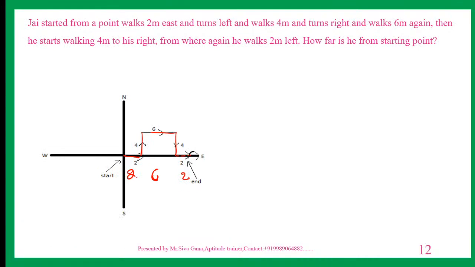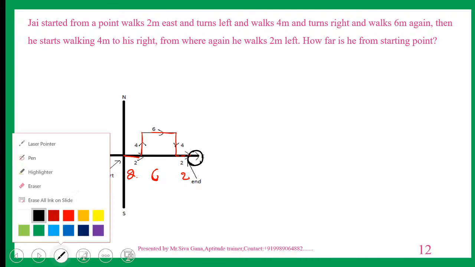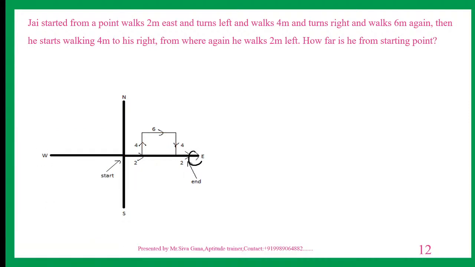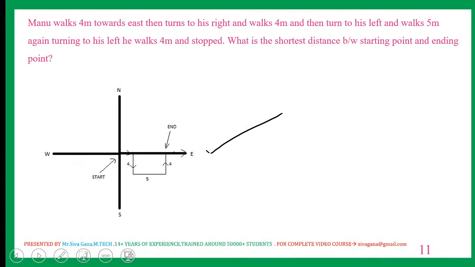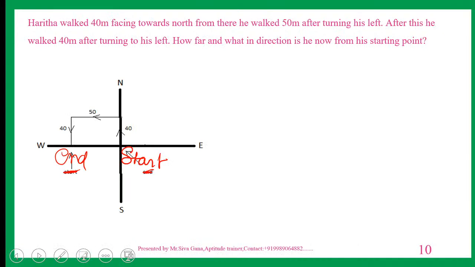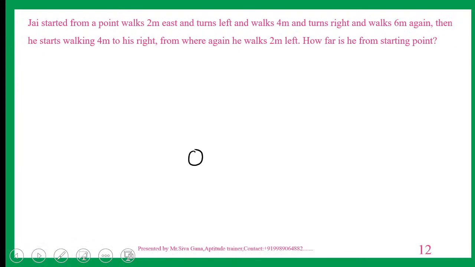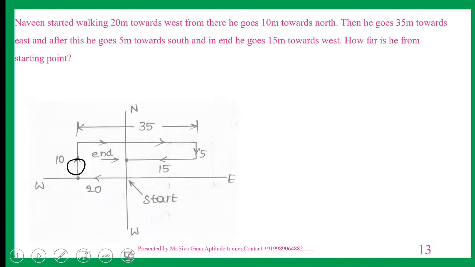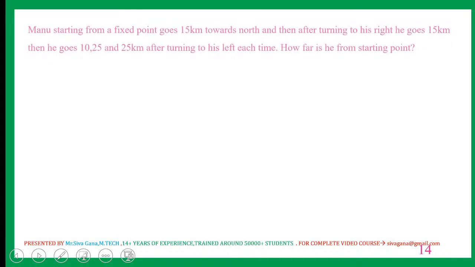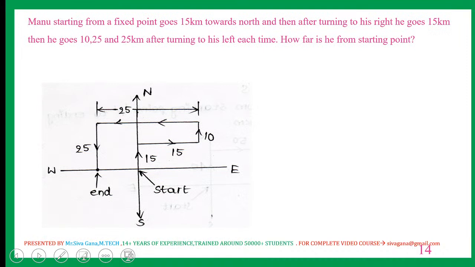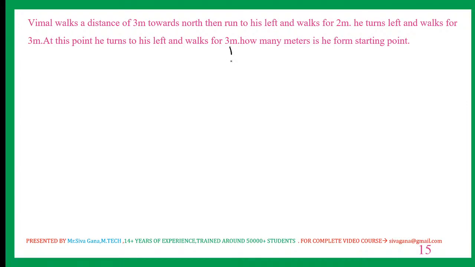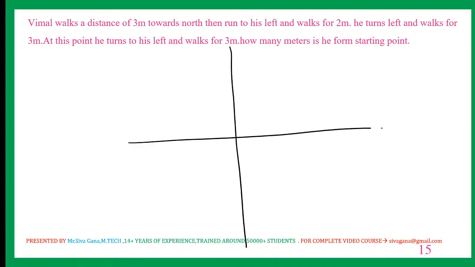Till now the questions that I explained all have the ending point on pole. Now, let us see where we get the ending point.